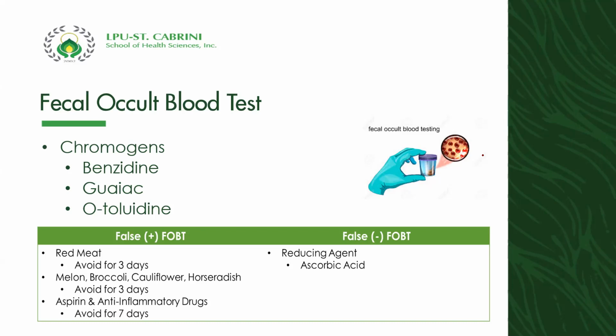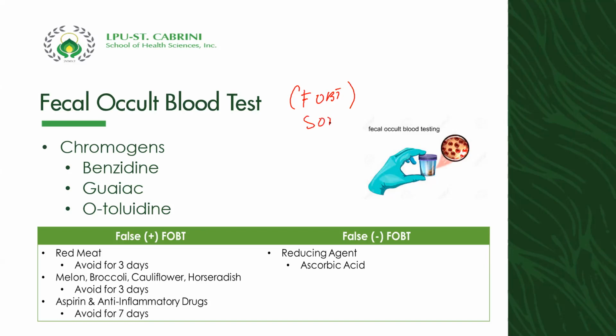Take note that there are false positive and false negative conditions that can affect our occult blood. For false positive, red meat can cause false positive. That's why if a patient will be submitting stool for fecal occult blood or FOBT, this is your FOBT.